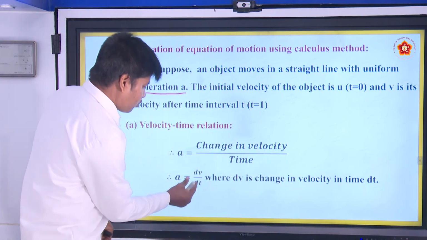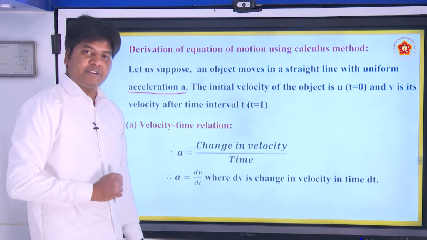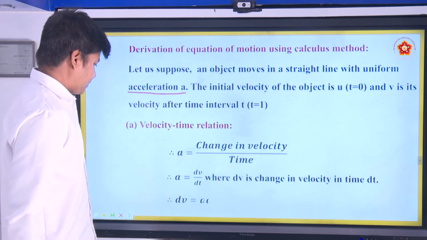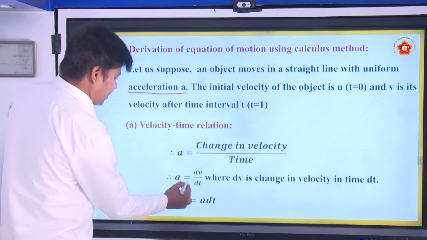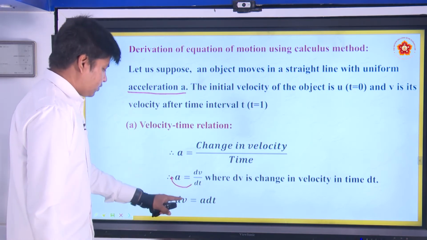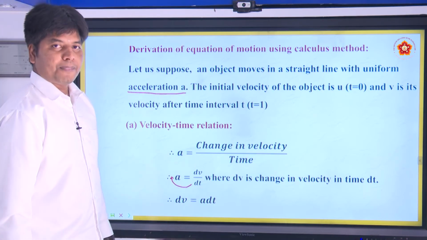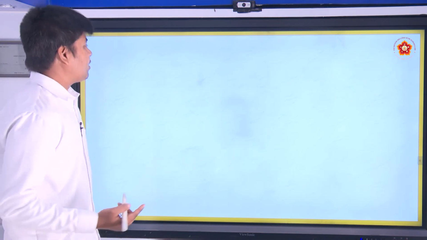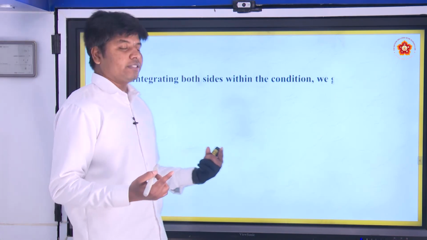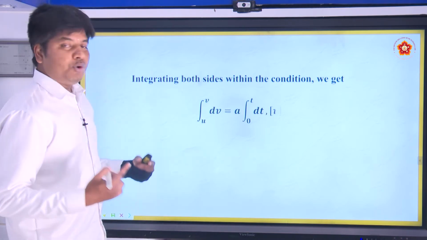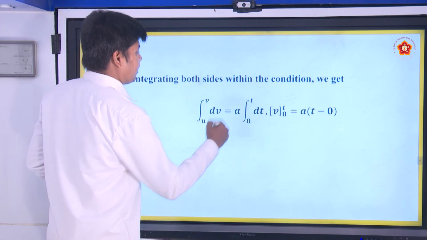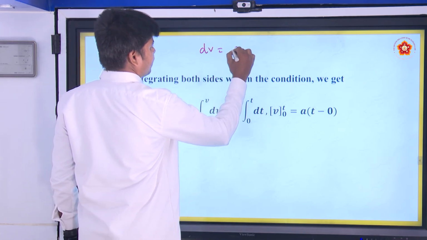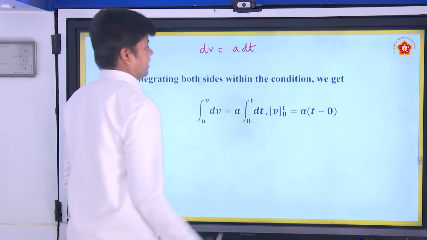So, acceleration is dv by dt, where dv is the change in velocity in the time dt. Take dt on this side. So, dv is equal to a dt. I took this dt to this side. So, dv is equal to a dt, right. Now what we do? We integrate on both sides.